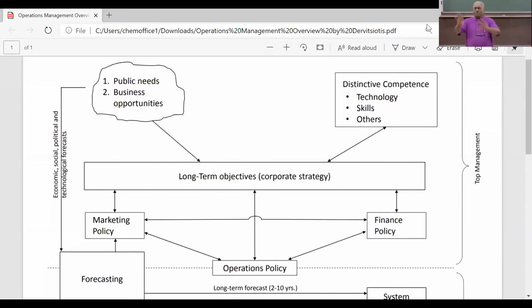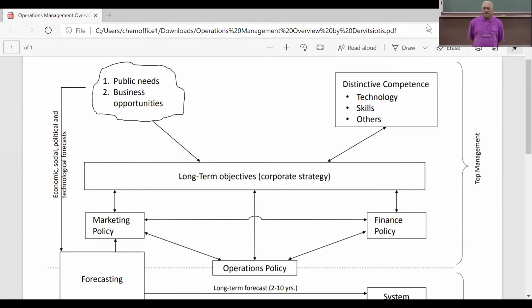So have you got this idea of competence on the one side and public needs and business opportunities on the other? Are you clear about how they drive the organization? They begin the drive of the organization. Yes, sir. Very good.